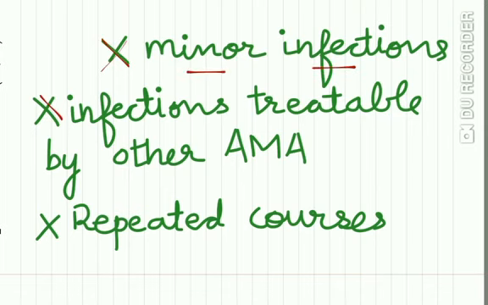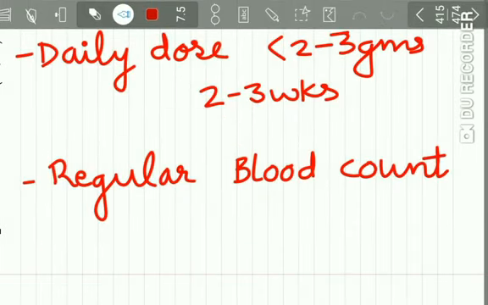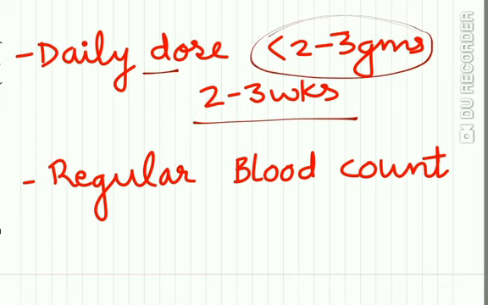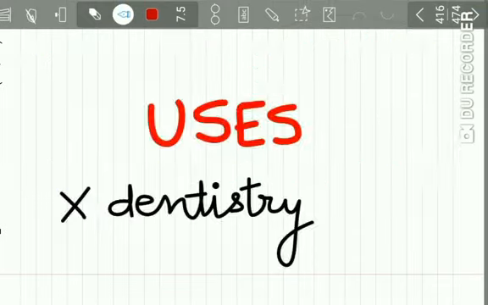It should not be given in infections which are treatable by other antimicrobial agents. Repeated courses of the drug should be avoided. The daily dose maximum is less than 2 to 3 grams and the course should not be extended more than 3 weeks. Regular blood counts should be done while the patient is on the therapy.